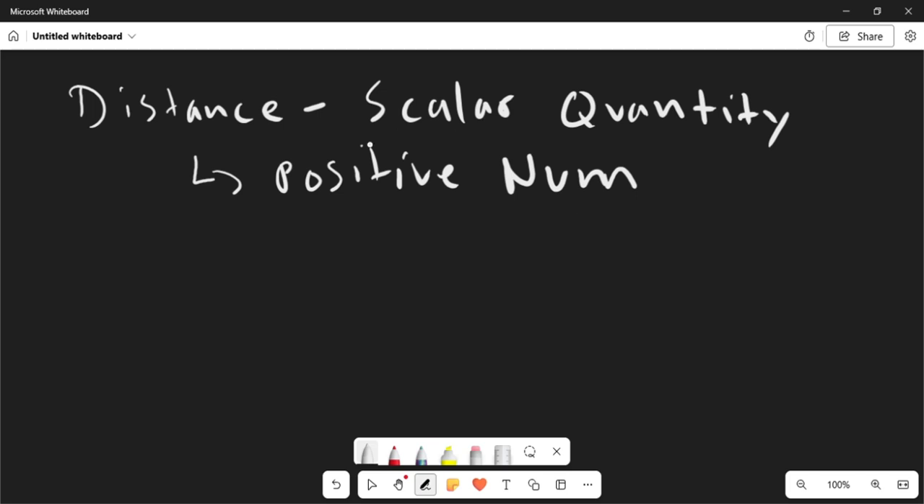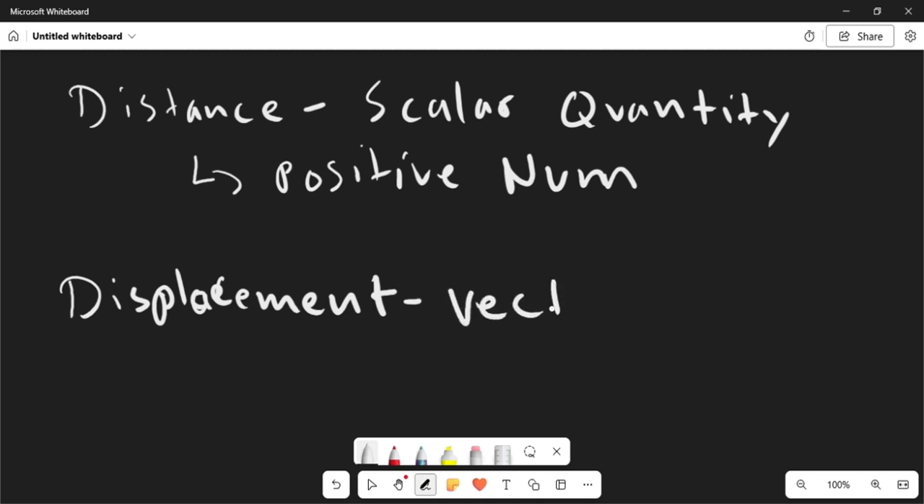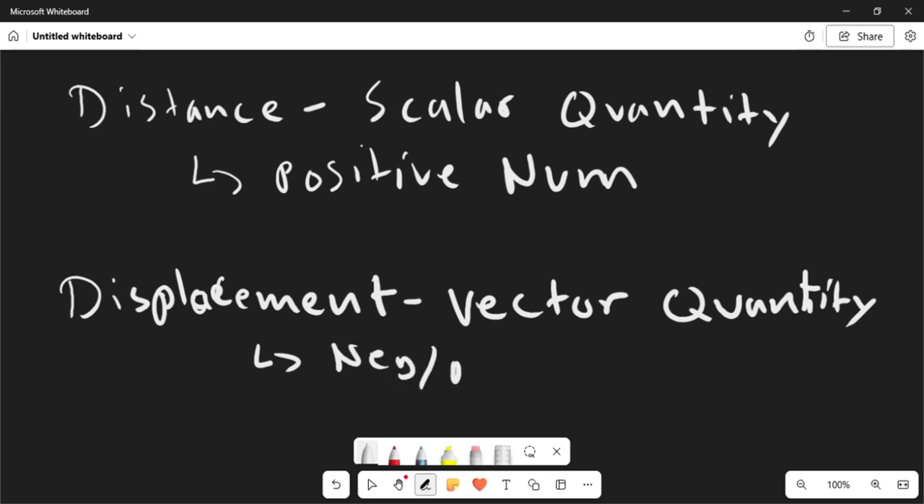Okay, now let's think about what displacement is. Okay, so displacement is actually something very important in kinematics and physics in general. Okay, so displacement is a vector quantity. Okay, and displacement can be negative or positive depending on how it's being implemented.